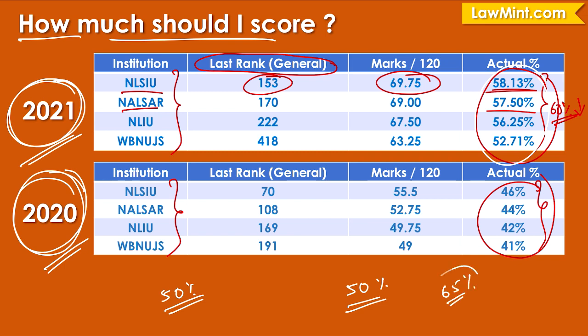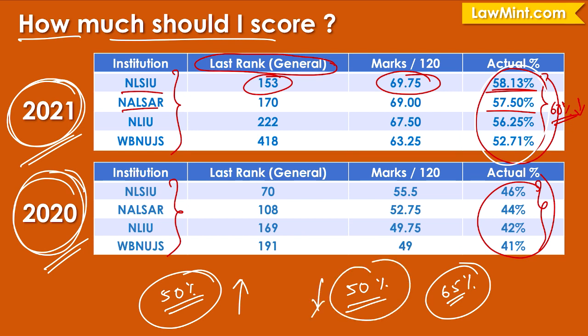But anything beyond that would be quite difficult, because looking at the current pattern of the CLAT PG question paper, unless the consortium decides to increase the proportion of direct questions and decrease the proportion of indirect or external questions, we have probably reached the zenith or the maximum in terms of the marks that will be scored in the current format. There will be an increase, but it should not go beyond 65%.